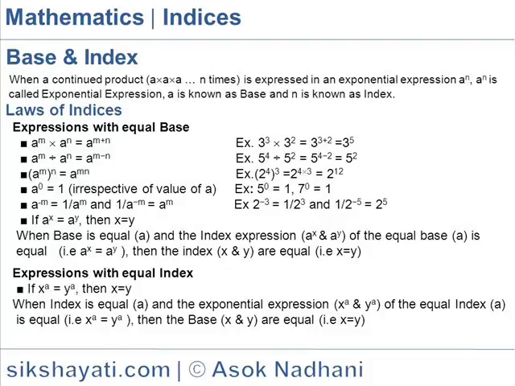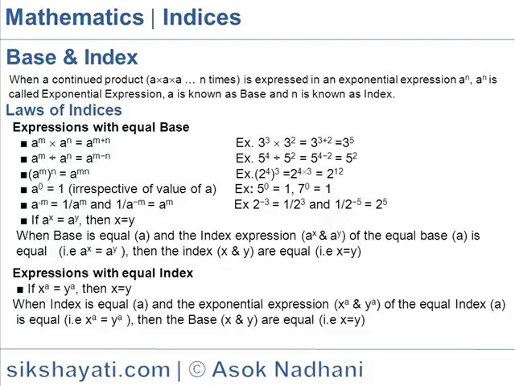If a to the power x is equal to a to the power y, then x is equal to y. That is, when the base is equal in the index expressions a to the power x and a to the power y, that is a is equal, that is a to the power x is equal to a to the power y, then the indices x and y are equal, that is x is equal to y.